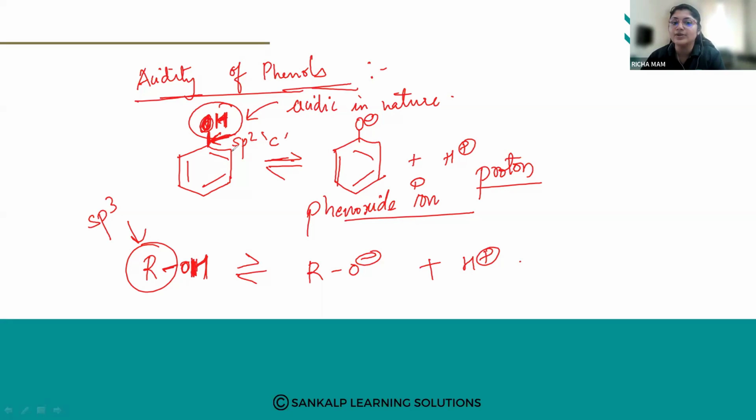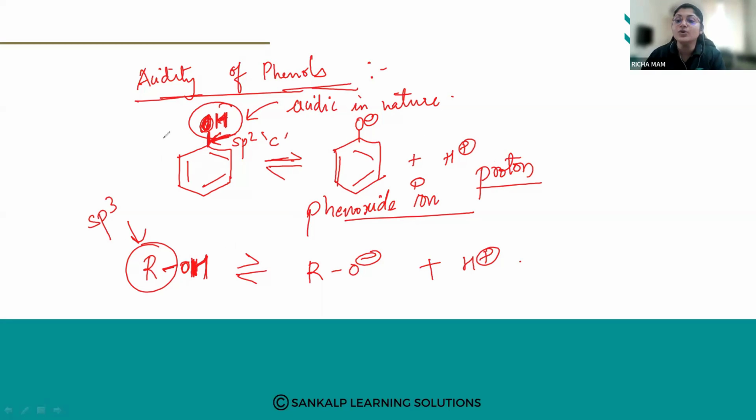Here the polarity, the acidic nature is not that much as compared to that of phenol. So the acidic nature of phenols is greater as compared to that of alcohols. Okay, so phenols are more acidic than alcohols. So remember that phenols are more acidic than alcohols. Why? What is the reason?